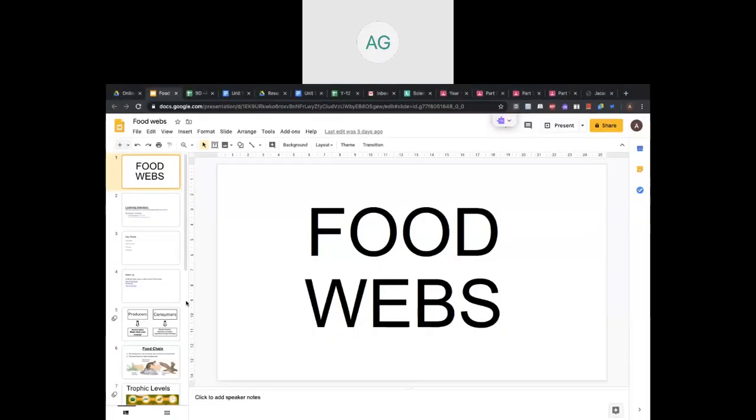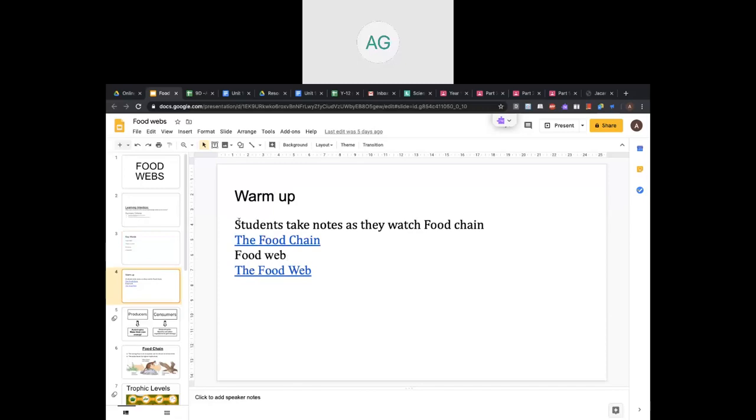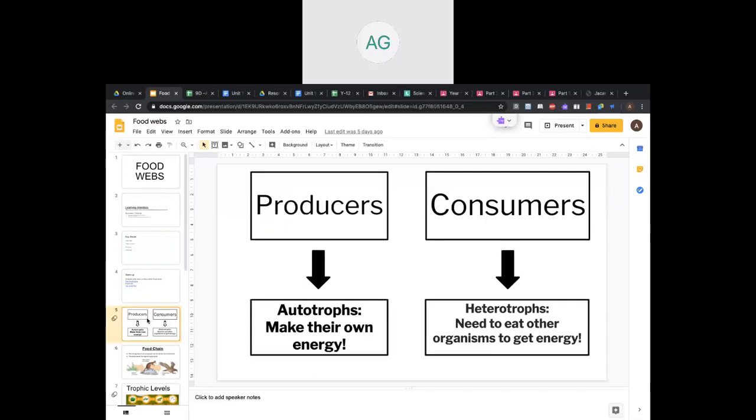Okay, hello everyone. Today we are going to do a lesson on food webs. You have done that before in previous classes as well, so it's pretty straightforward. So, the keywords for today are food web, trophic levels, producer, and consumers. Then watch the warm up videos for the food chain and for the food web as well, and take notes.